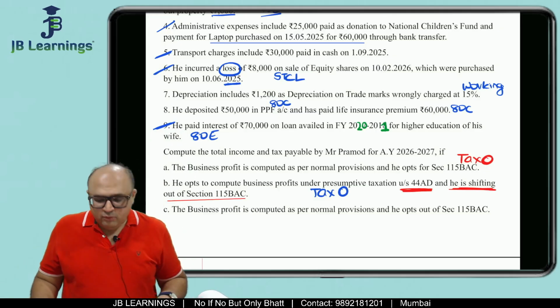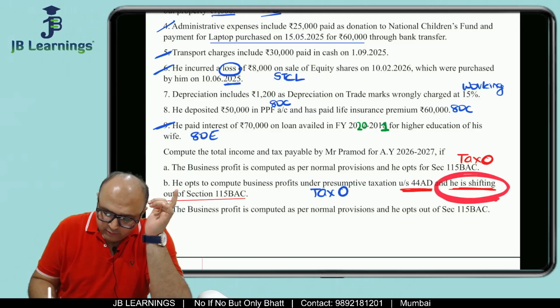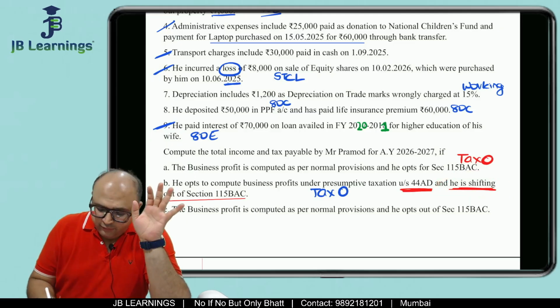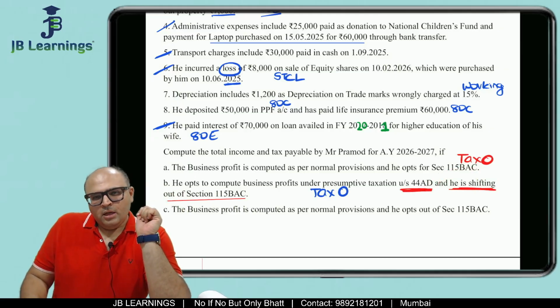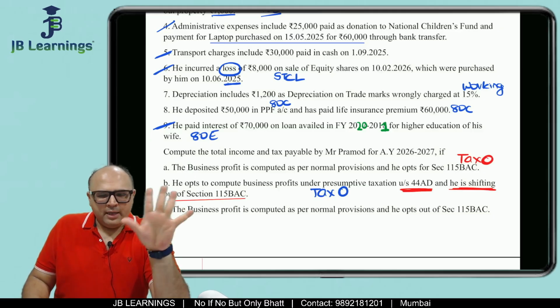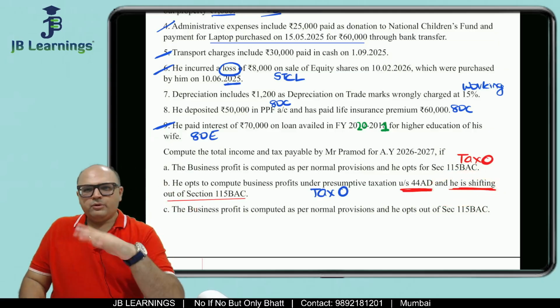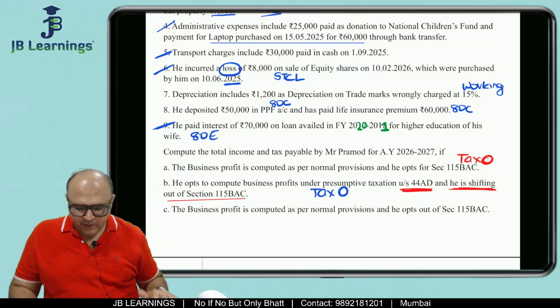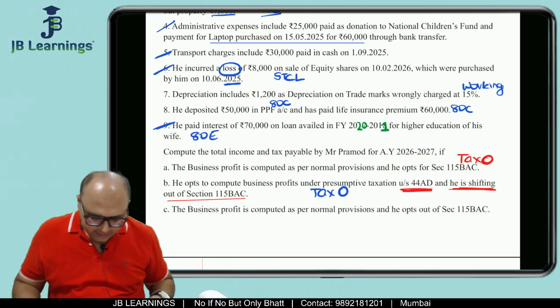But if you go for shifting out, then the problem with shifting out is that you will not be able to come back. Yes, there is one last chance which is given to come back, but otherwise generally if you shift out, you are not allowed to come back, generally for businessmen. A salaried person can shift out and come in, come out every time.